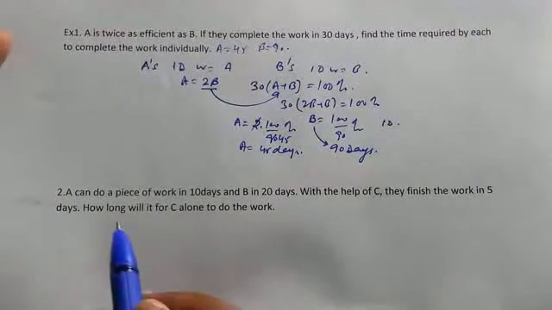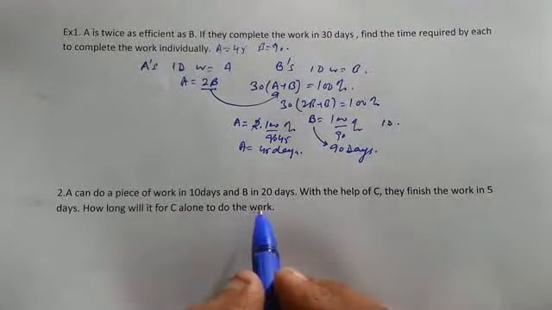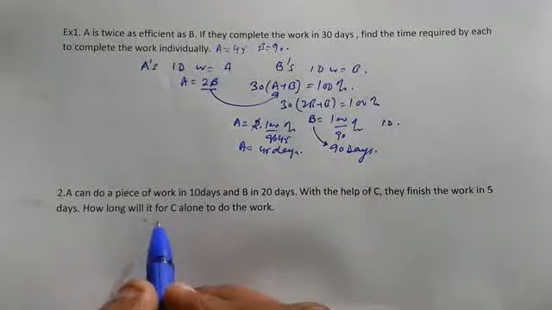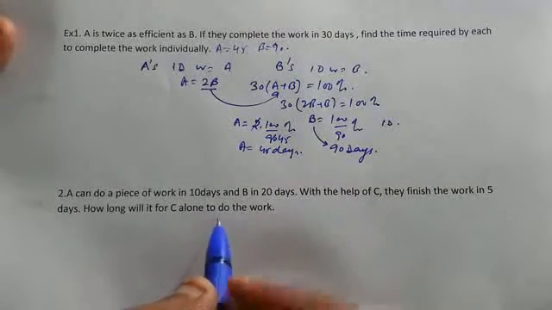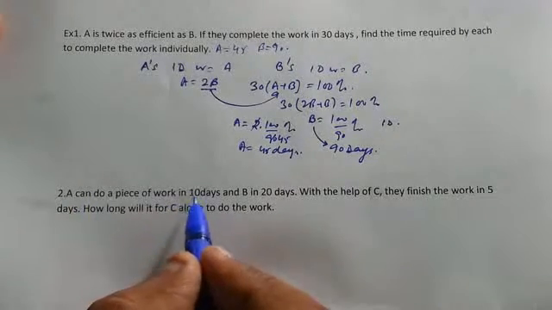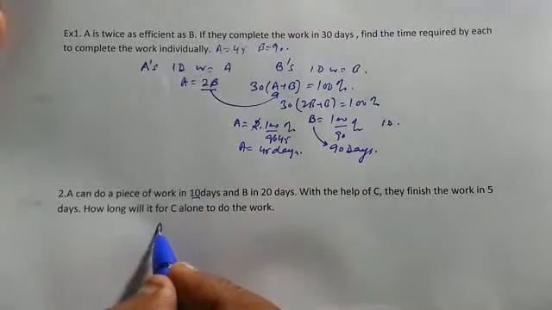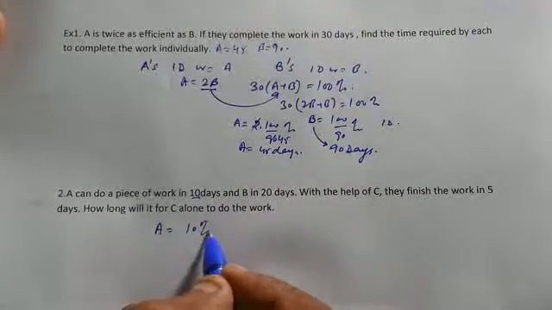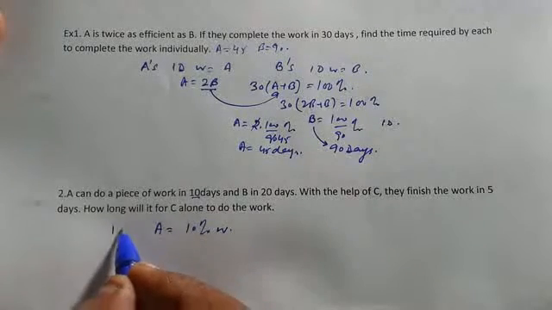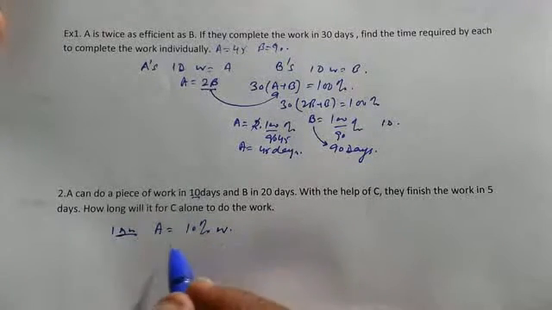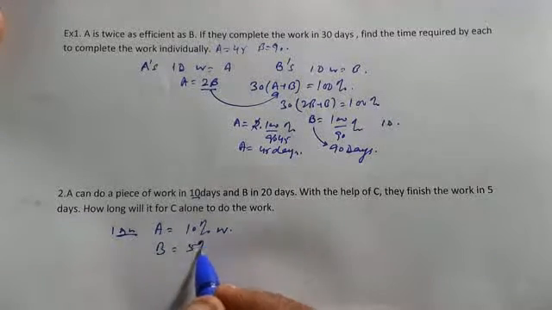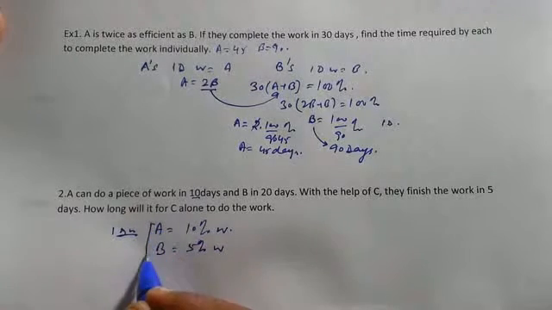Now let us see another question. A can do a piece of work in 10 days and B in 20 days. With the help of C, they finish the work in 5 days. How long will it take C alone to do the work? So again, talking of percentage, A can do a piece of work in 10 days. So that means A can finish 10% work in 1 day. Similarly, what is B's 1 day work? It is equal to 1 upon 20. That means 5% work. Correct?